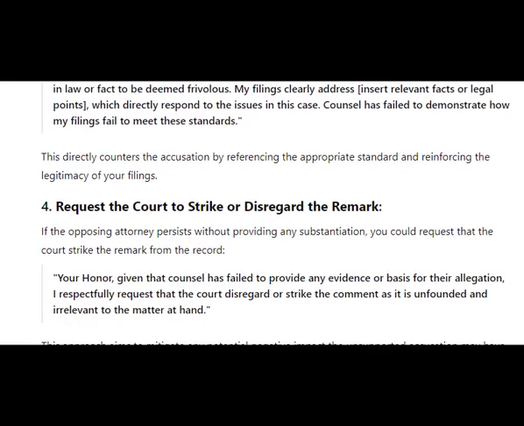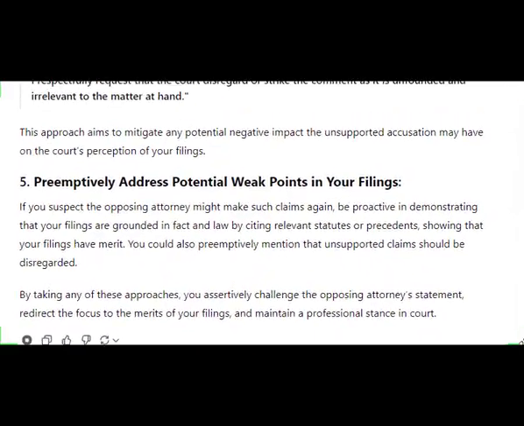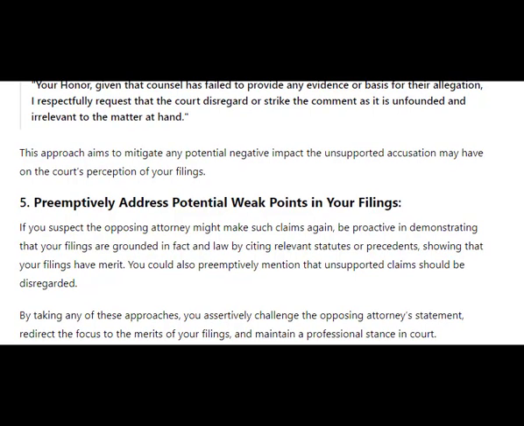4. Request the court to strike or disregard the remark. If the opposing attorney persists without providing any substantiation, you could request that the court strike the remark from the record. "Your Honor, given that counsel has failed to provide any evidence or basis for their allegation, I respectfully request that the court disregard or strike the comment as it is unfounded and irrelevant to the matter at hand." This approach aims to mitigate any potential negative impact the unsupported accusation may have on the court's perception of your filings.